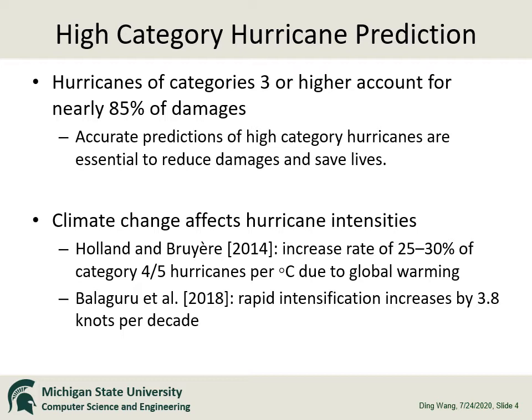More importantly, recent studies have shown that climate change affects the frequency and magnitude of high-category hurricanes. For example, Holland and Bruyère estimated an increase rate of 25 to 30% of Category 4 and 5 hurricanes per centigrade due to global warming. Balaguru also noticed that the magnitude of the rapid intensification also increases because of climate change.